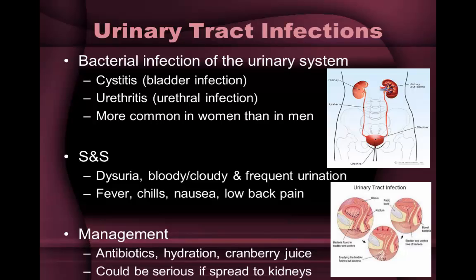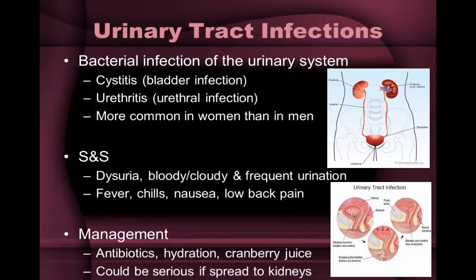Why do women seem to get UTIs more frequently than men? The reason is simple. The bacteria that live on a woman's skin only have a short distance to get to the bladder. Women have a much shorter urethra than men. Plus, the urethra itself is closer to the rectal opening, a common source of bacteria that causes UTIs.